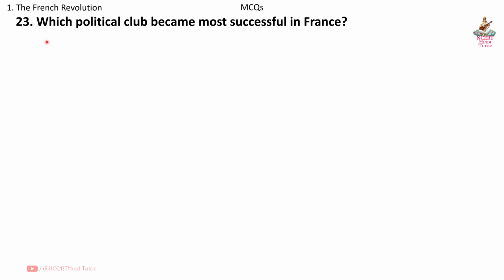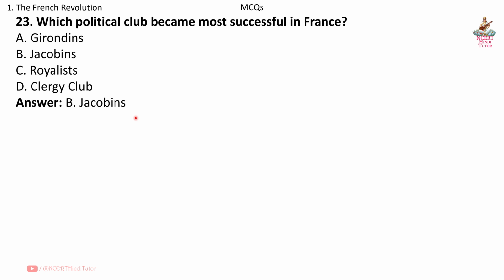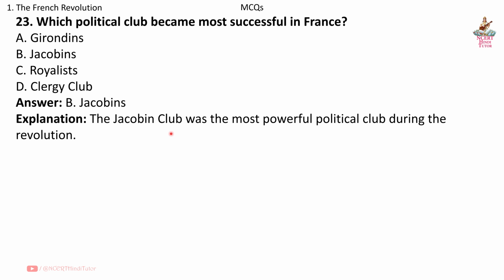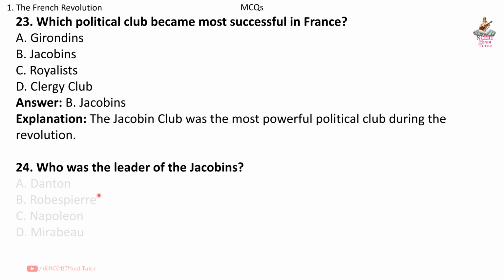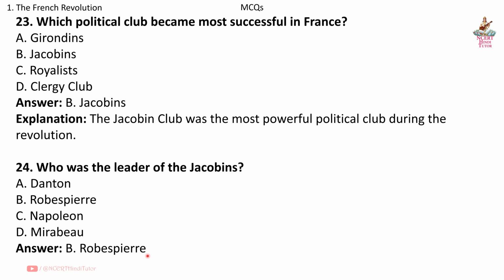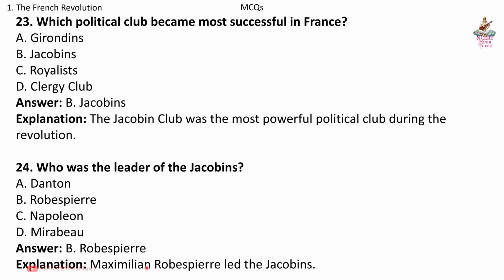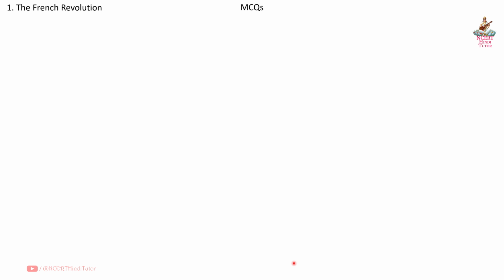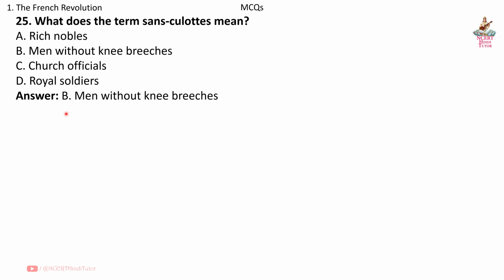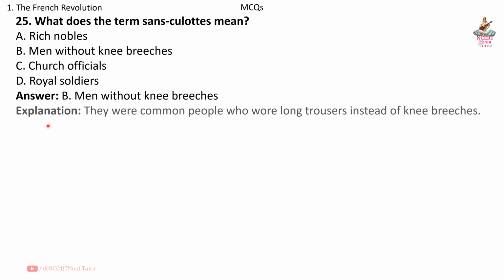Question 23. Which political club became most successful in France? Answer B. Jacobins. Explanation. The Jacobin Club was the most powerful political club during the Revolution. Question 24. Who was the leader of the Jacobins? Answer B. Robespierre. Explanation. Maximilien Robespierre led the Jacobins. Question 25. What does the term sans-culottes mean? Answer B. Men without knee breeches. Explanation. They were common people who wore long trousers instead of knee breeches.